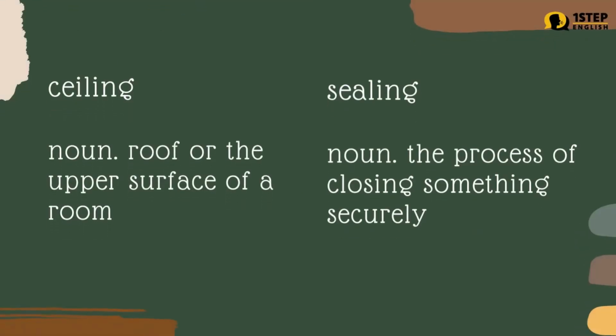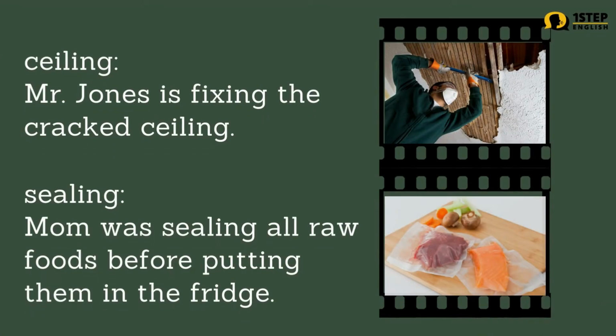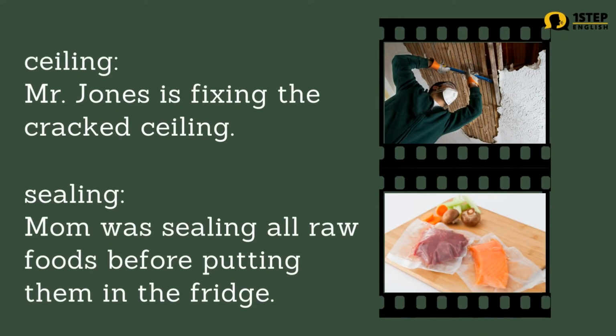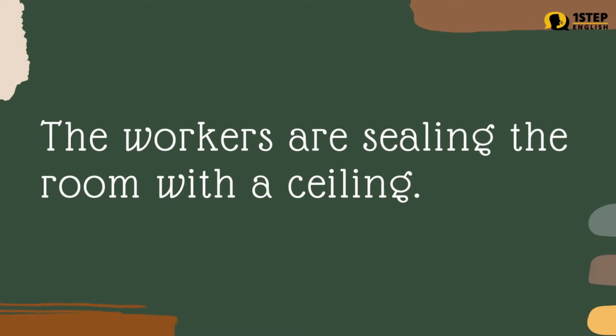Ceiling versus sealing. Ceiling. Noun. Roof or the upper surface of the room. Sealing. Noun. The process of closing something securely. Examples. Ceiling: Mr. Jones is fixing the cracked ceiling. Sealing: Mom was sealing all raw foods before putting them in the fridge. Let us use the words together. The workers are sealing the room with a ceiling.